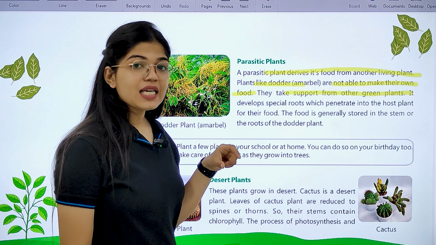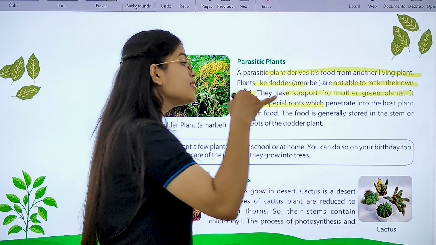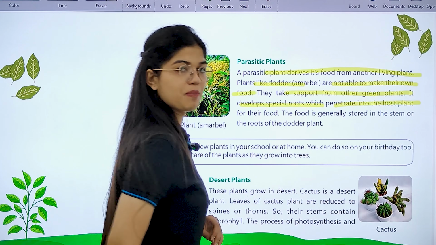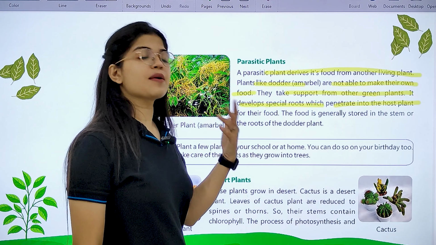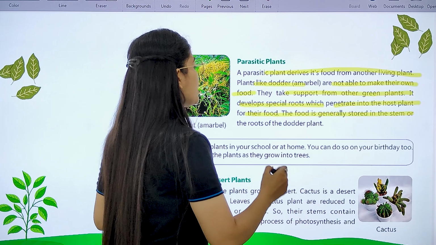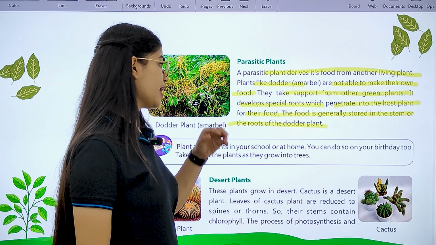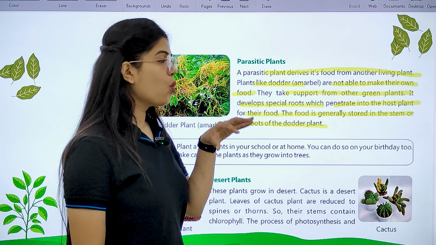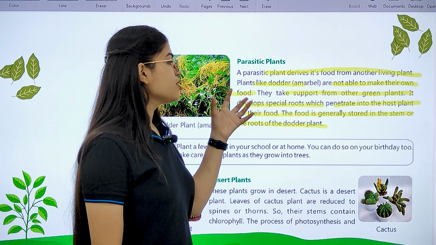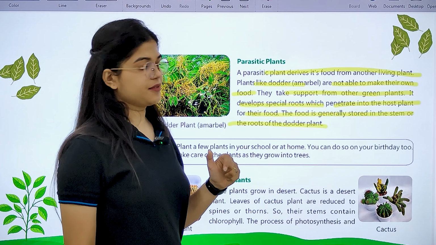And for that, it develops some special roots which penetrate into the host plant, from which it gets support for its food. And the food is generally stored in the stem or the roots of the parasitic plant. And after penetrating into the host plant for its food, it stores the food in its stem or root part.